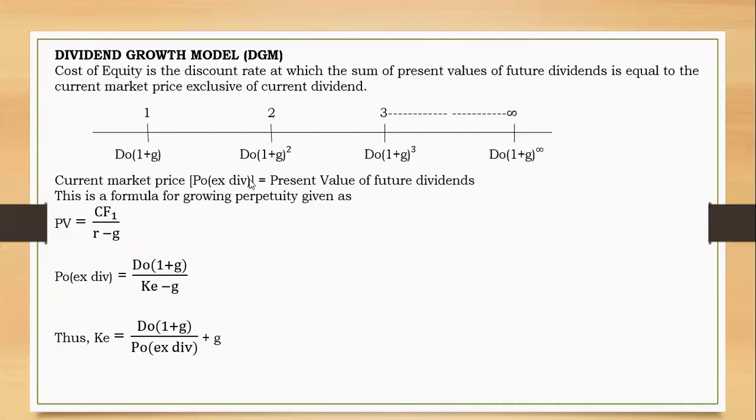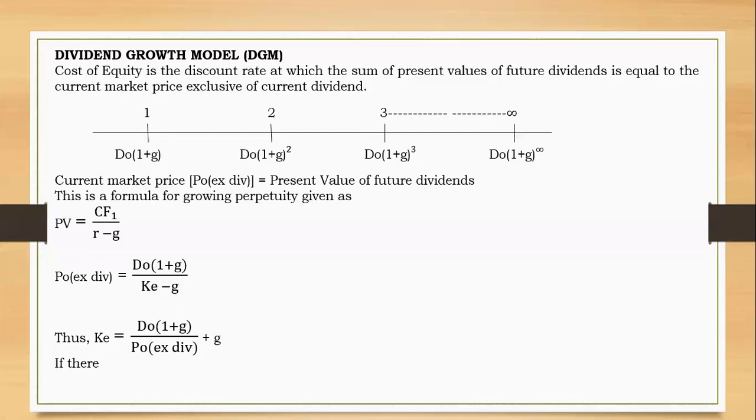Now be very careful when you're applying this formula in an exam. If you are given the dividend at the end of year 1, you do not need to multiply by 1 plus G. We multiply by 1 plus G because we only have D0. But if you are given the cash flow 1 already as D0(1 + G), just plug it in at once. Right? So that's what you should spot.